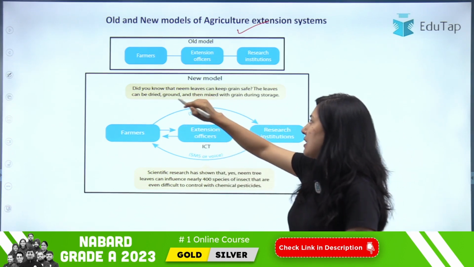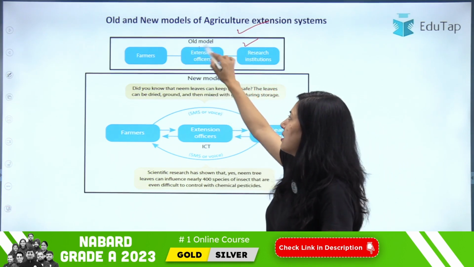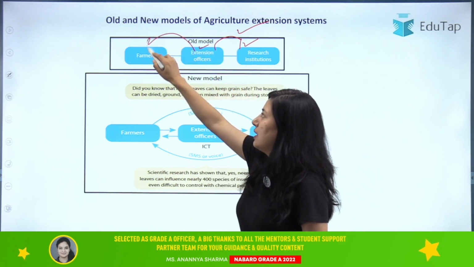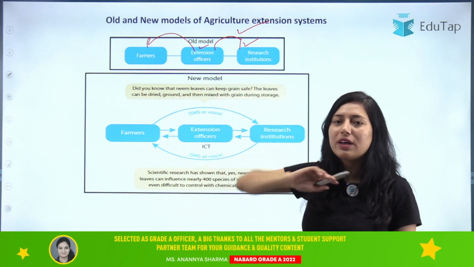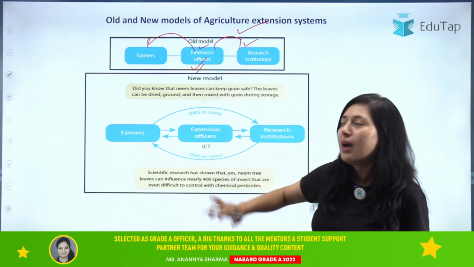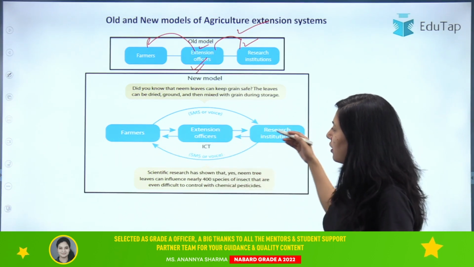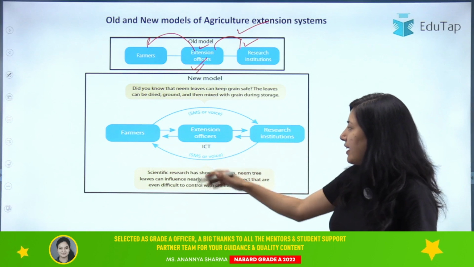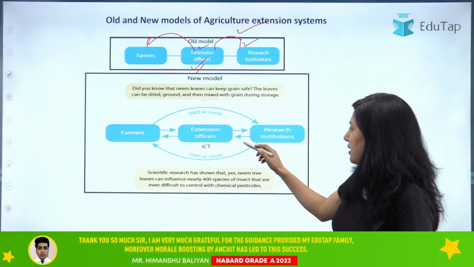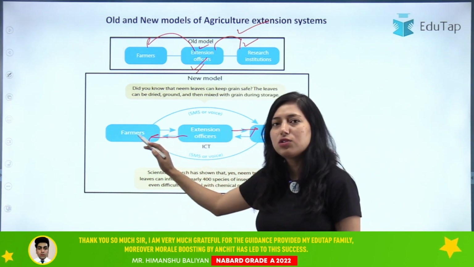The simple thing is that earlier there was a research institute and we had simple extension officers. They used to take technology from the research institute and then distribute it among the farmers. Only these extension officers were involved in this process. But in the new model, along with the extension officers, it is not unidirectional. Now it is bidirectional, like the old model, where extension officers go to the research institute and then impart this technology to the farmers.